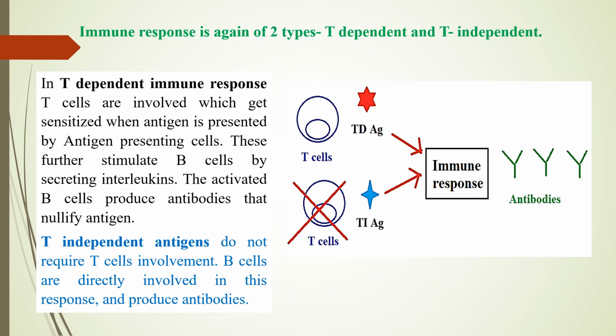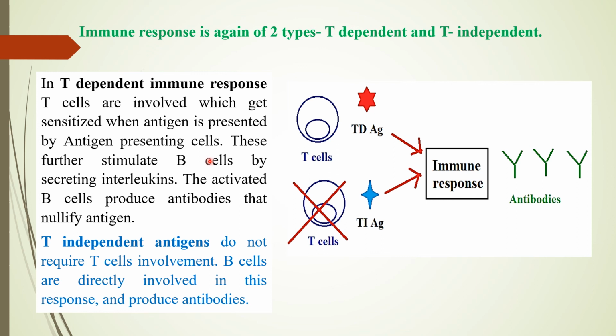Then this immune response is again of two types. We have what is known as T dependent and T independent. T dependent means, as the term itself indicates, that it involves T cells, while T independent means it doesn't require the involvement of T cells. So in the first category, where T dependent immune response is there, T cells are involved.